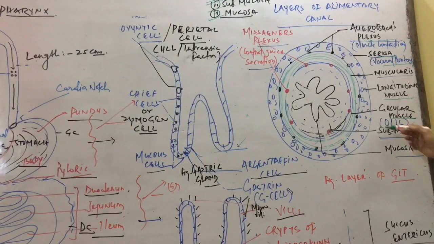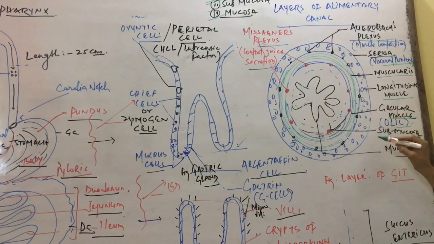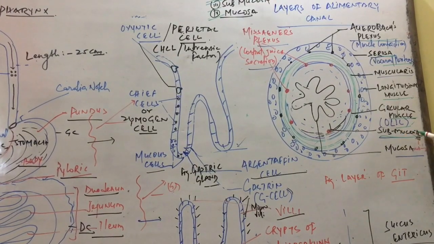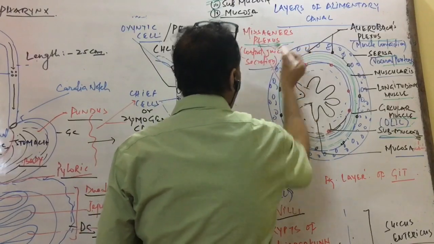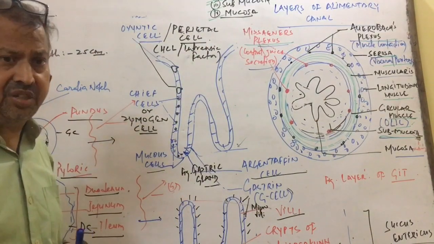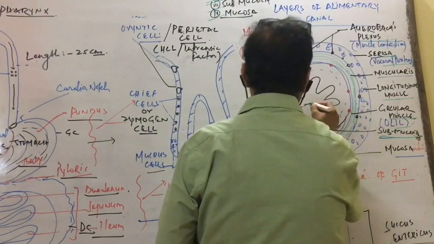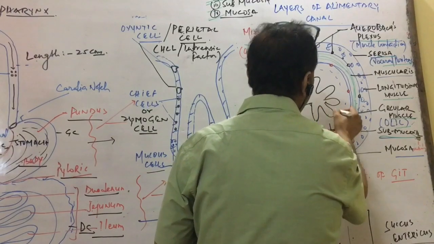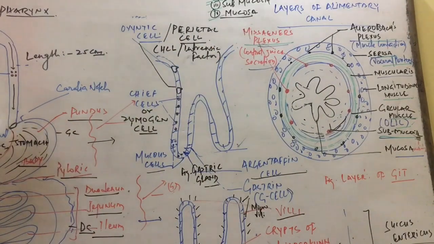Inside the muscular layer is the submucosal layer, and at the junction of the submucosa, another nerve plexus is present, called Meissner's plexus, which controls the secretion of digestive juices. The innermost layer is called the mucosal layer, the epithelium lining, which is folded to form the lamina propria.